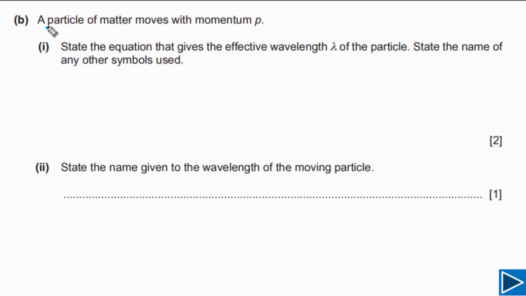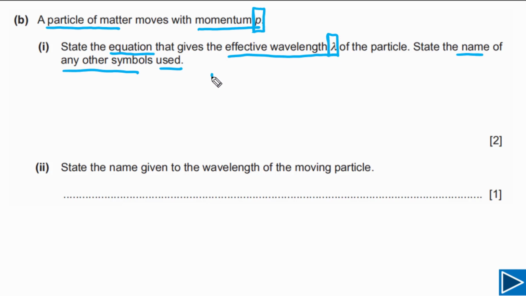For part B, a particle of matter moves with momentum p. We need to state an equation that gives the effective wavelength of the particle, and we need to state the name of any other symbols used. In this case, you can see we have symbols for two quantities, for momentum and for wavelength. And if we use any other symbol for any other quantity, we have to state the name of the symbol.